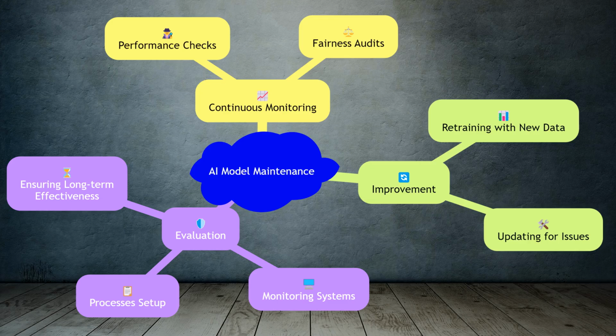Continuous monitoring and improvement are essential for maintaining the performance and fairness of AI models. This involves regularly checking the model's performance, retraining it with new data, and updating it to address any issues. Evaluating this step involves setting up monitoring systems and processes to ensure the model remains effective and fair over time.